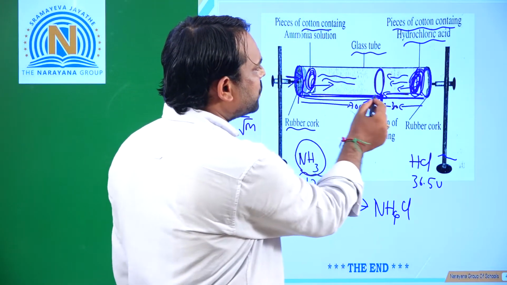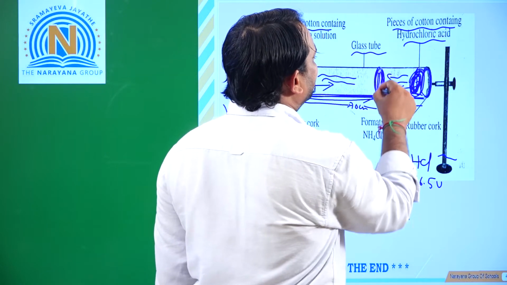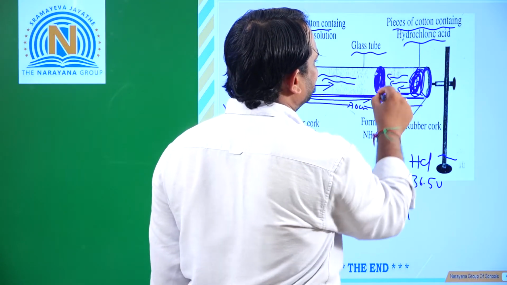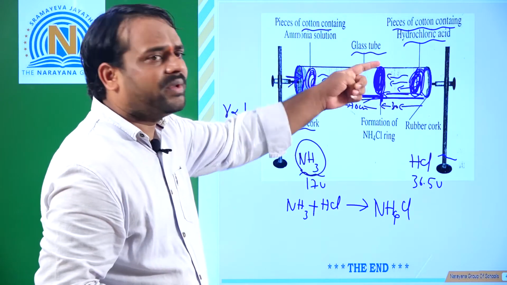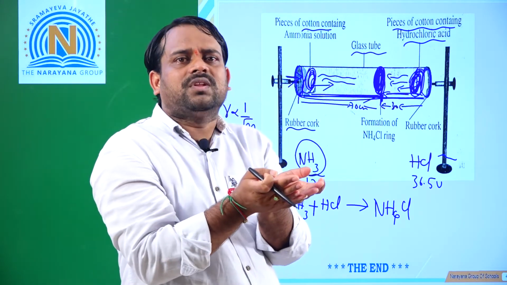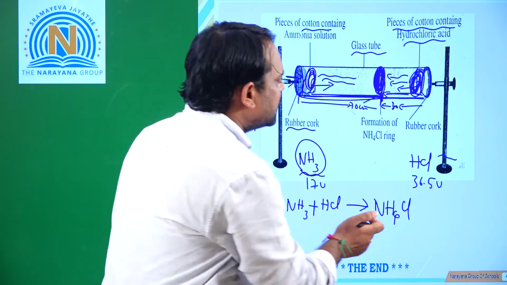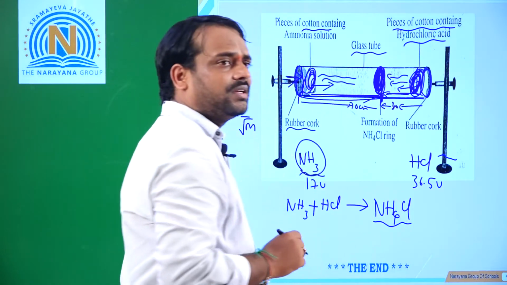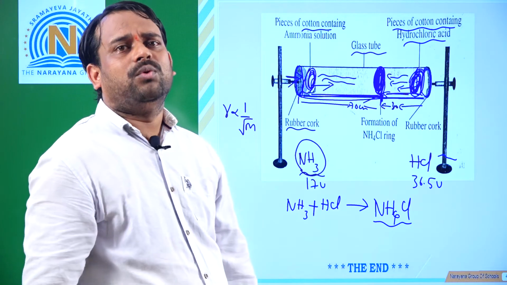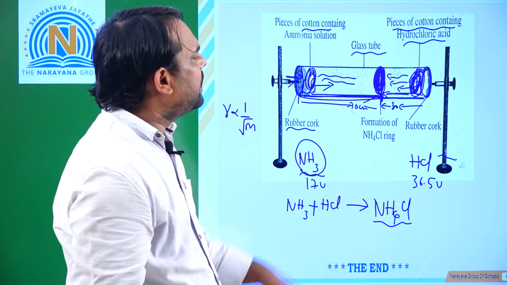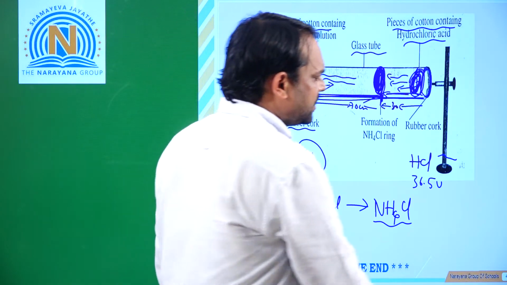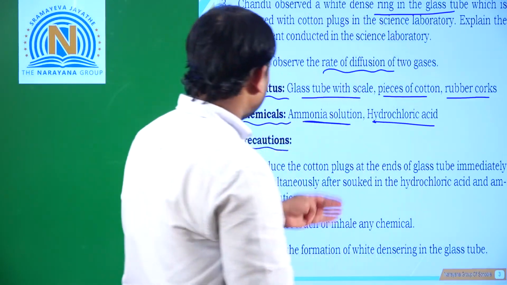When the two meet together, a spontaneous reaction happens, forming a white dense fume, a cloud. That is because the product formed is ammonium chloride. This is the activity. Whenever we conduct this activity, we should take these precautions.